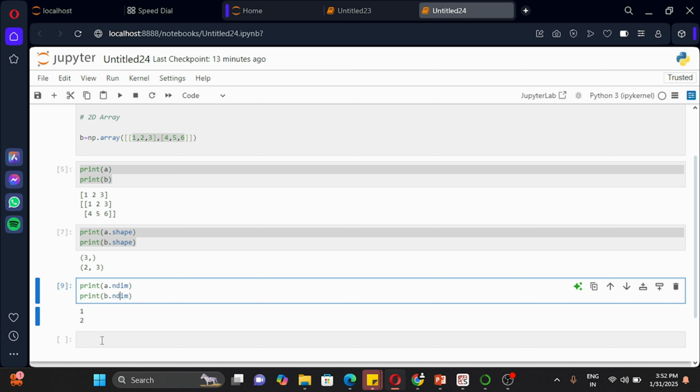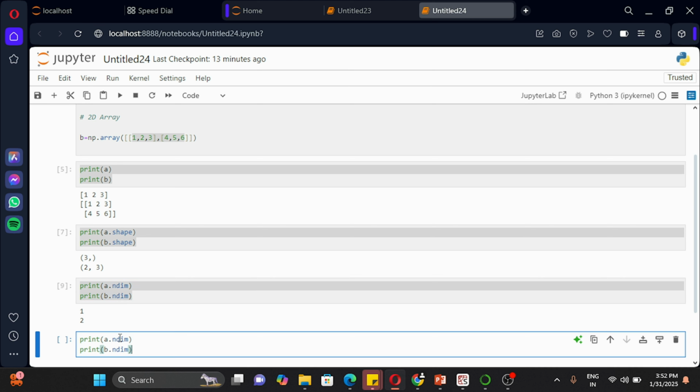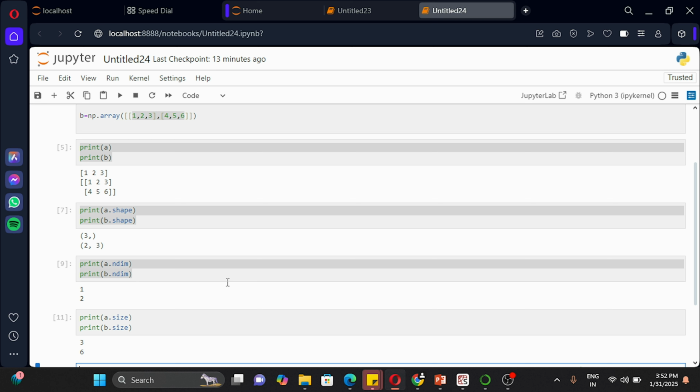Now let's jump quickly to the next attribute, which is the size attribute. Let me copy this and paste it here. What is the other one? Dot size. We are just going to check how the size attribute works, the same for the other matrix as well. Let me run this. You are getting 3 and 6, right?